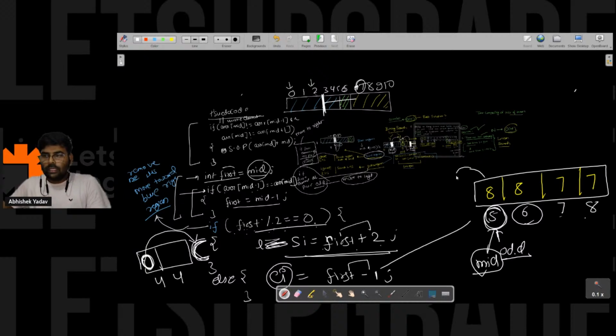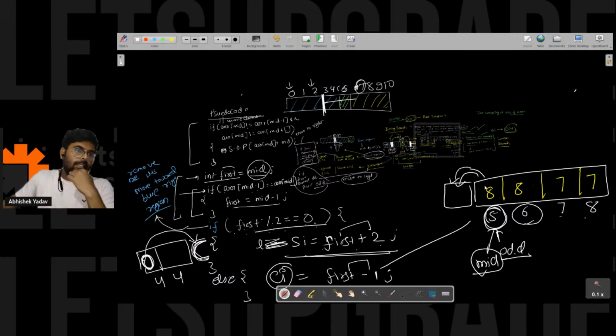So you have to move towards the left hand side part. Left hand side part means you have to just move toward first minus one, right everyone? Yes or no? Correct. First plus two means you will get to the next pair, and first minus one means you are again going towards the left hand side part and you are in the yellow region, right? So you have to write like this. So this is the pseudo code, right?